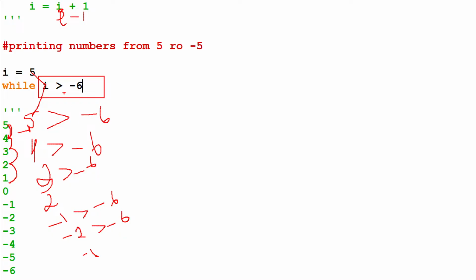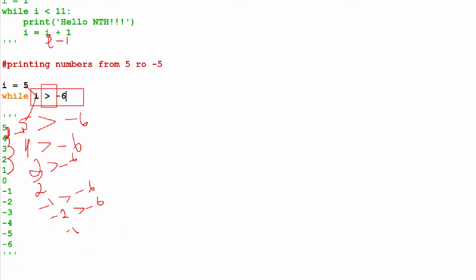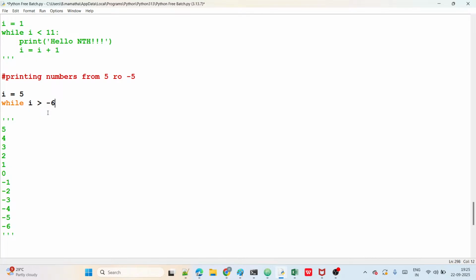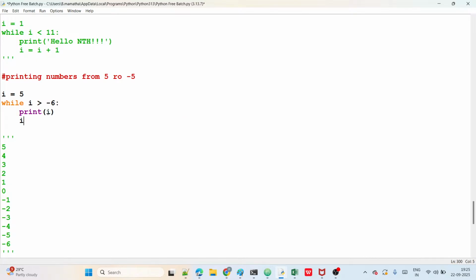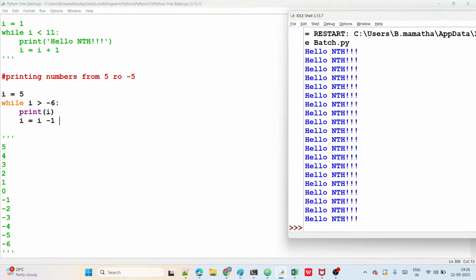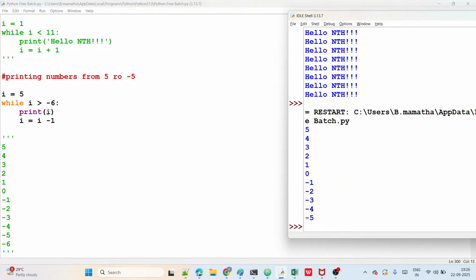So what do we use? We use greater than, guys, greater than minus 6. Then what do we do? Print I value. I equals what now? I equals I minus 1, guys. Okay, I equals I minus 1. You can observe now: 5 to minus 5, guys.